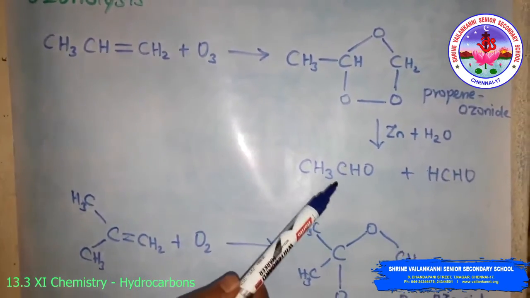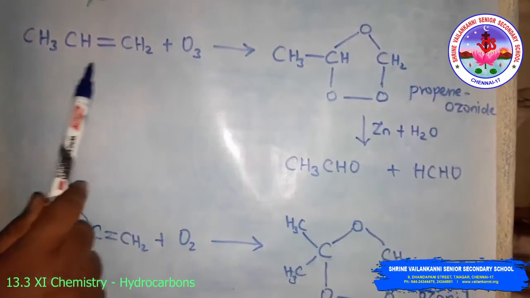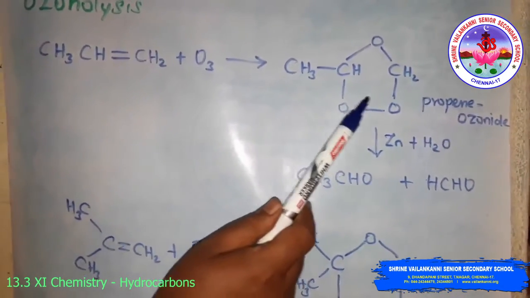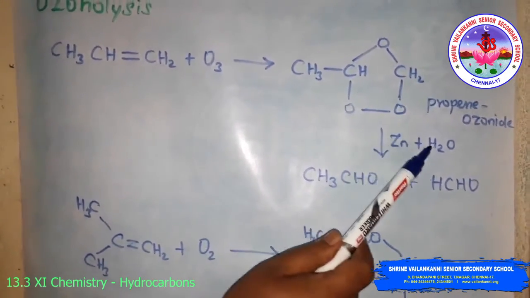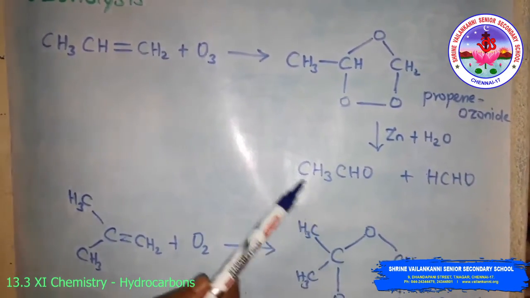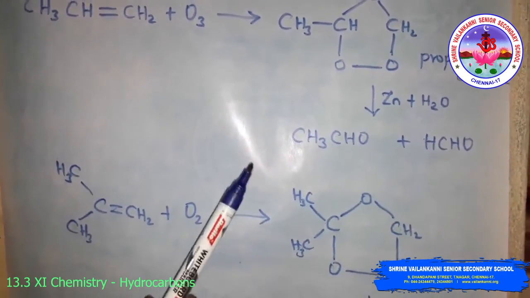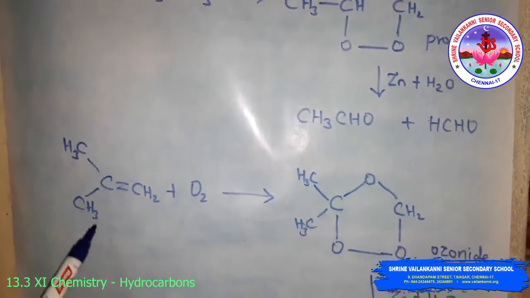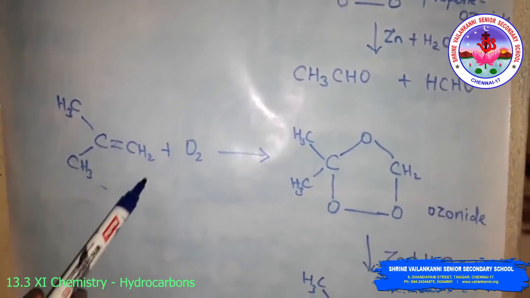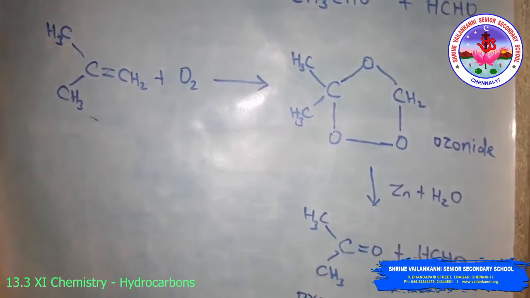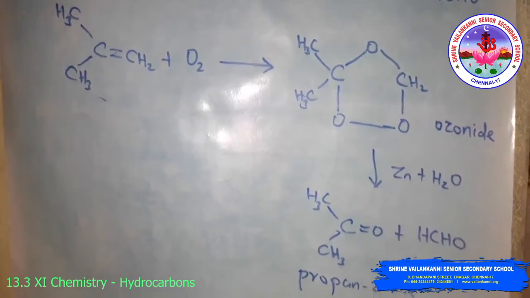So propene first reacts with ozone to form propene ozonide, then further reacts with zinc and H2O to form acetaldehyde and formaldehyde, that is ethanal and methanal. Then 2-methyl propene reacts with ozone to give the ozonide, and the product is propan-2-one.